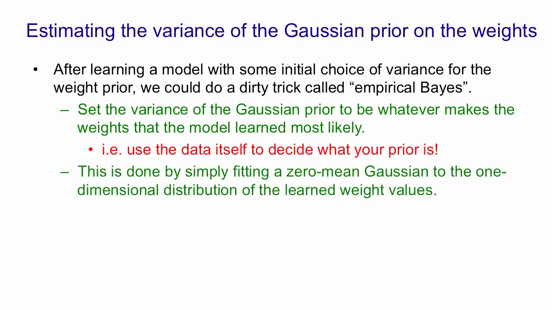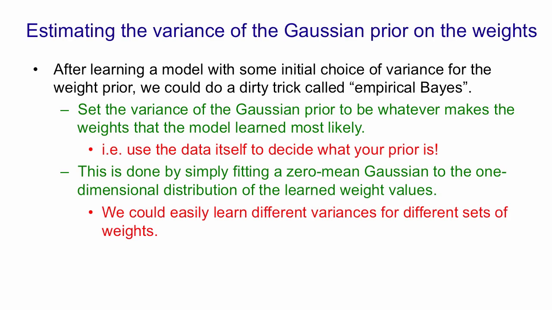So once we've learned the weights, we fit a zero mean Gaussian to the one-dimensional distribution of the learned weights, and then we take the variance of that Gaussian and we use that for our prior. Now, one nice thing about that is, if there are different subsets of weights, like in different layers for example, we could learn different variances for the different layers. We don't need a validation set, so we can use all of the non-test data for training. And because we don't need validation sets to determine the weight penalties in different layers, we can actually have many different weight penalties. This would be very hard to do with validation sets.